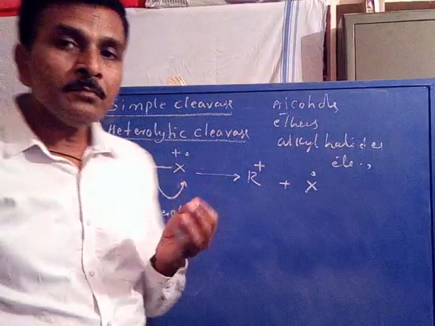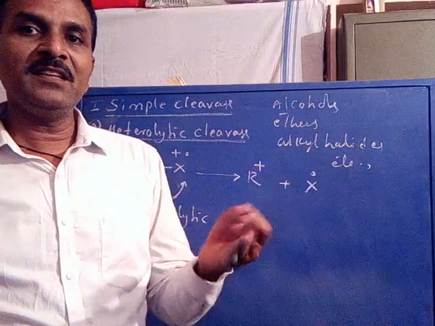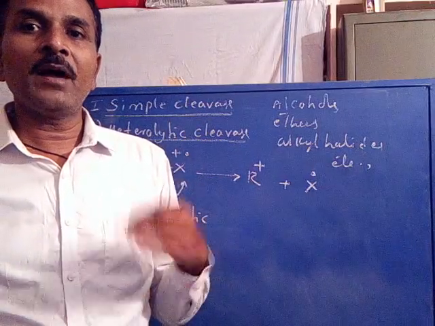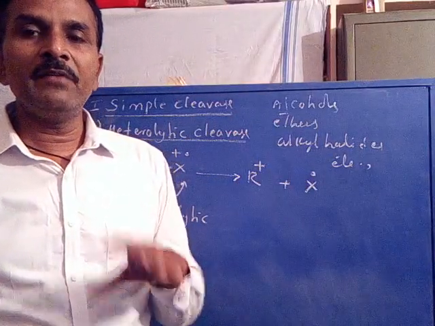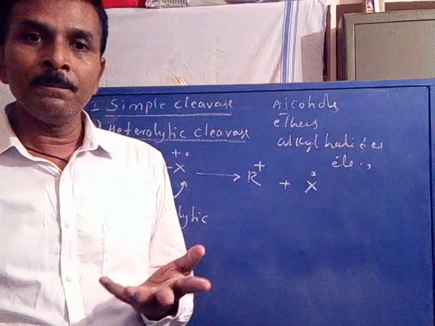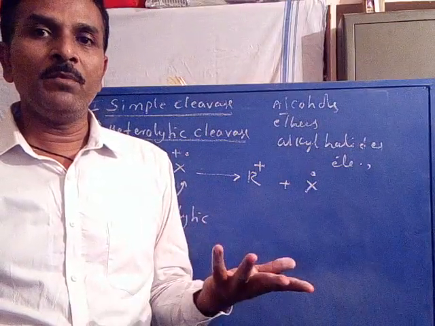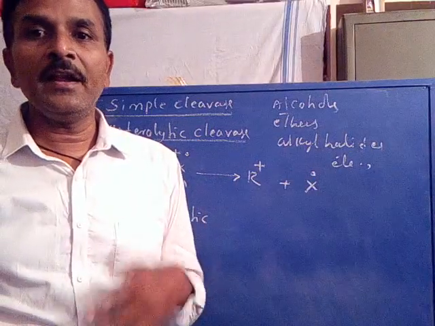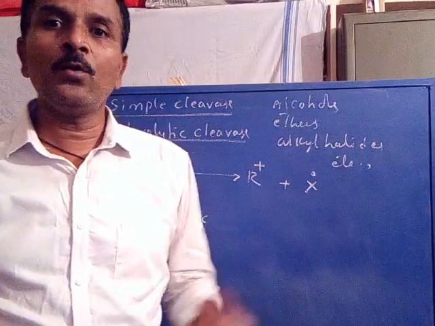The process is further favored if the alkyl cation formed is more stable. If it is more stable, the process is more facilitated, and the bond is more induced to be cleaved heterolytically.